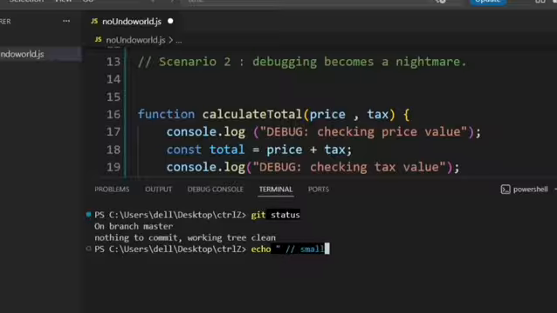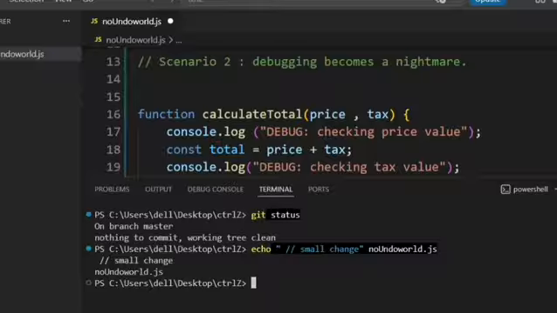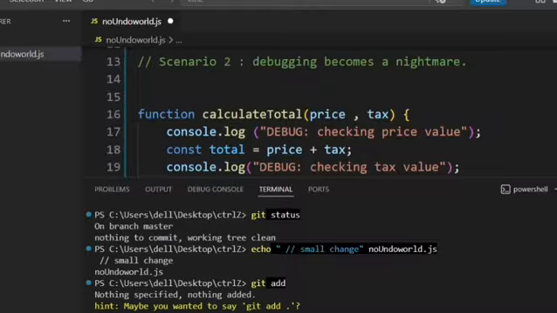Yes, in 2012, a trading company called Knight Capital pushed out new code to their live server. There was a bug, and because there was no quick way to undo it, no safety net there, that one bug started making bad trades automatically. In just 45 minutes, before anyone could stop it, the company lost over $440 million. 45 minutes, that's it. That's how fast things go wrong when there is no undo button for your systems.